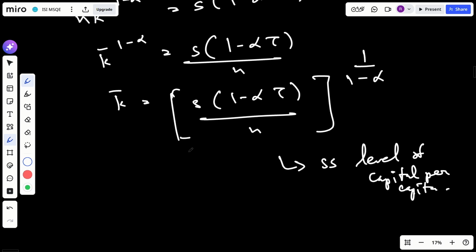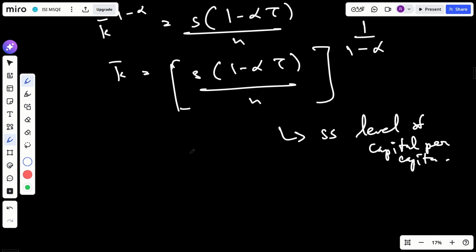So you have two ways to do this. Either you can differentiate k bar with respect to tau, or you can just check that when tau increases, the numerator falls because there is a minus sign here, right? Because tau rises, alpha tau rises, so 1 minus alpha tau will fall.